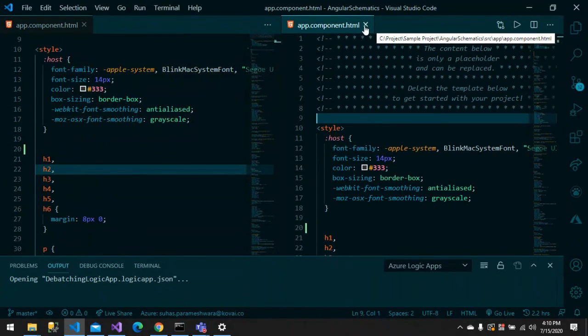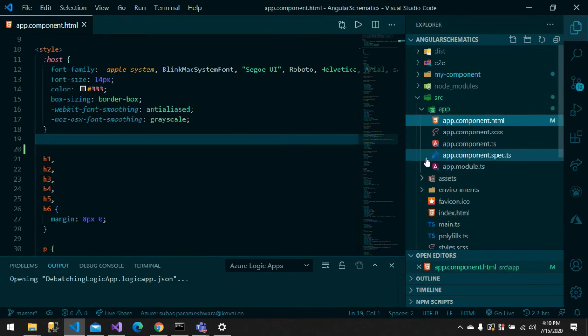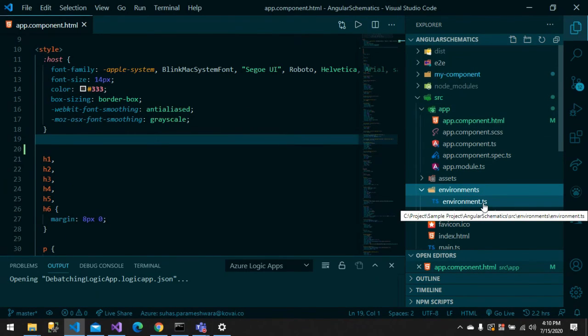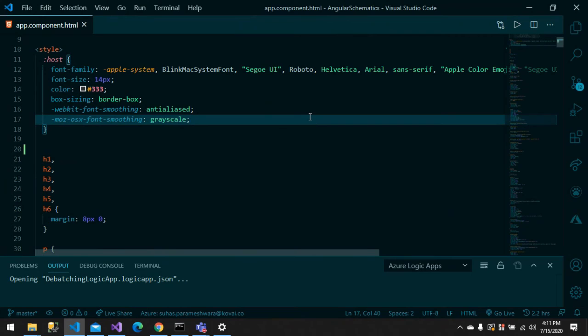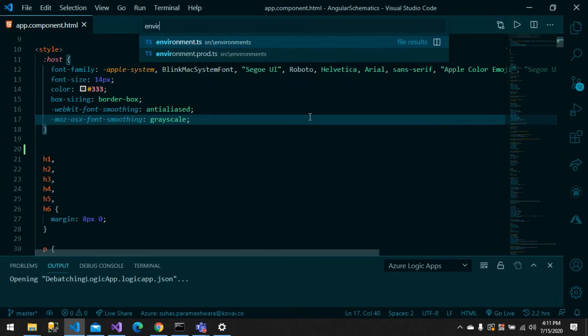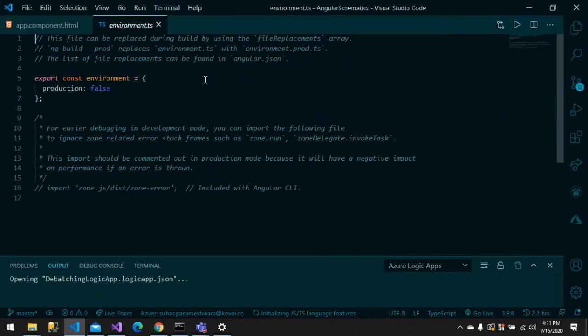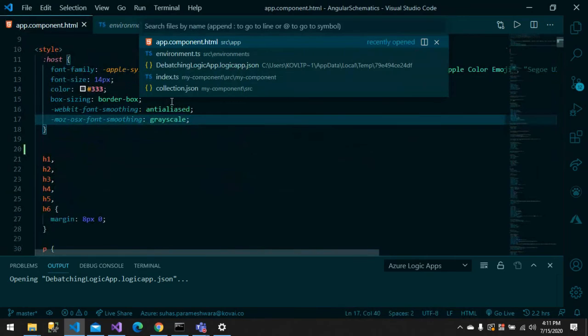And let's say I want to traverse between the files. I don't want to open the environment folder and click environment.ts, because that's a bit hard, right? So there's an option called Control T, and I can just mention the file name, say environment.ts, and travel through files. If I press Control Tab, I can switch between files, and if I want to go to a new file, I can just press Control P.